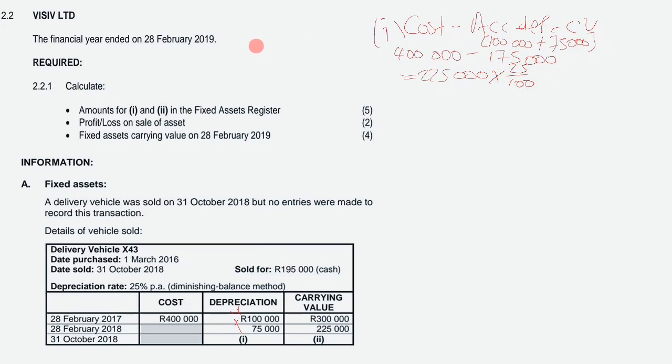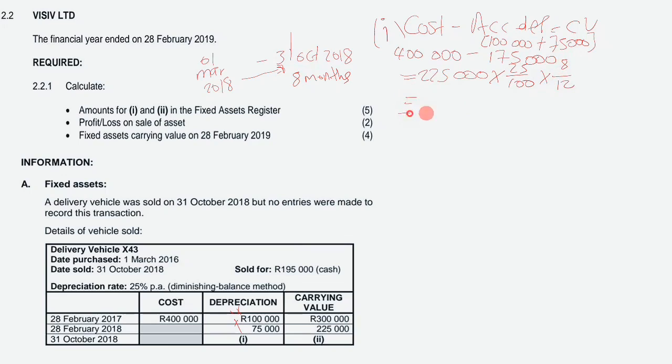So this asset was sold on 31st October 2018, right? So meaning from the beginning of our accounting period, which is 1 March 2018, up until the date whereby you sold the vehicle, from March to October, this asset was held for 8 months, right? So you will multiply by 8 over 12.